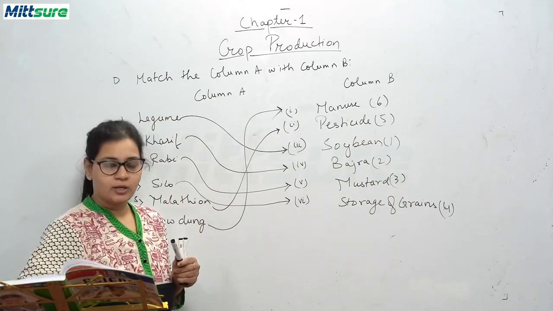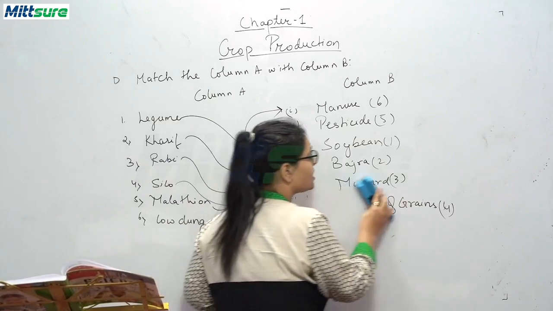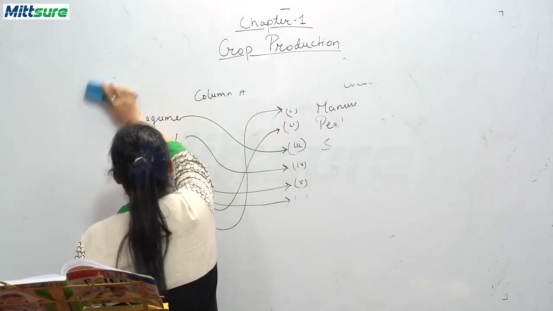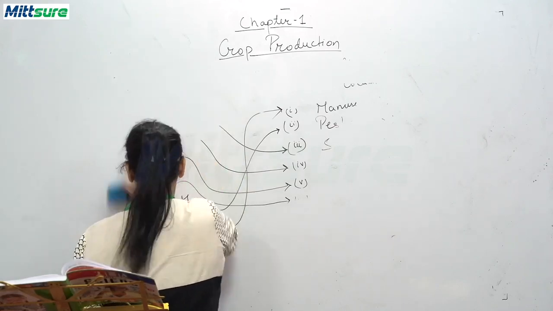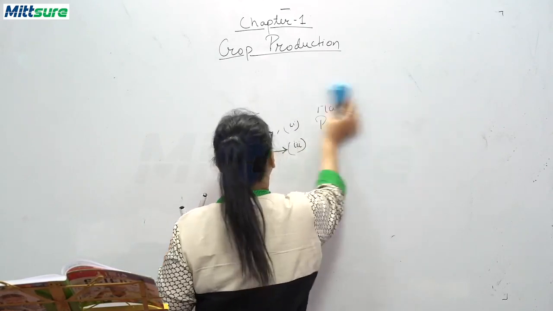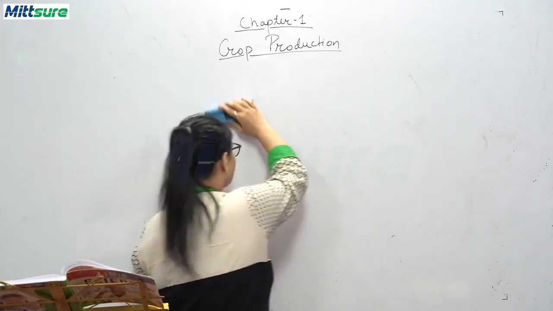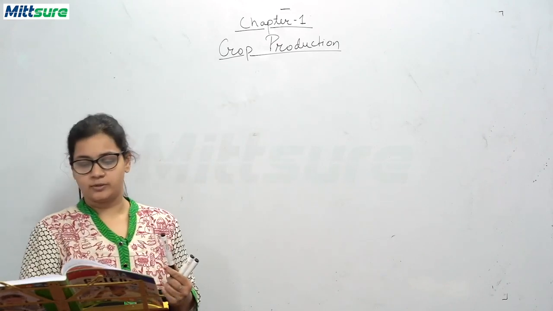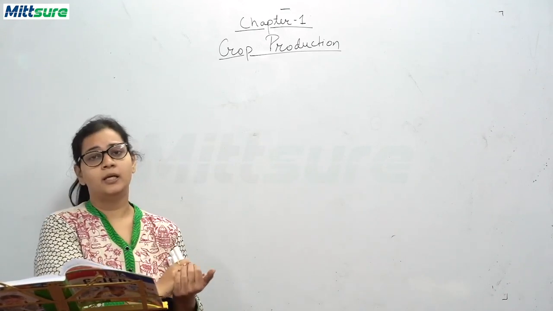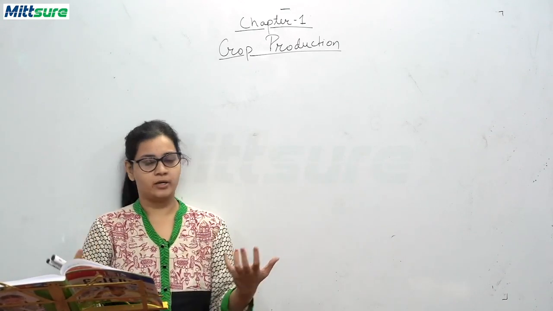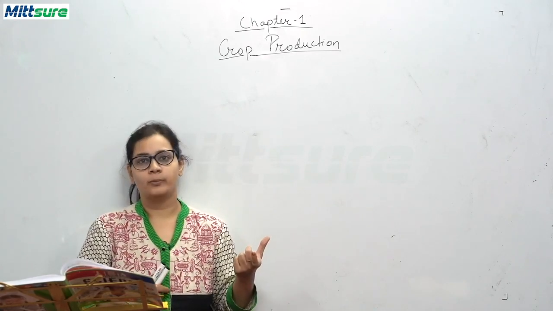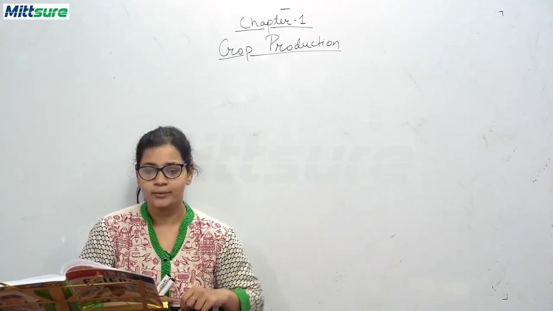Now the E question, and this is answer the following questions. I think you all can do this question without my help because all the answers are given in your books. Let me write down for you and discuss all the questions with you. So E, the first question is: what is agriculture? Explain. Now you will write about the practice of agriculture, and please also write where the word agriculture comes from. Okay, from the Latin words ager and cultura.